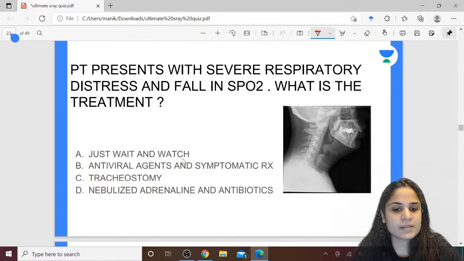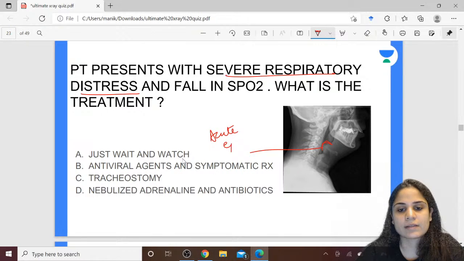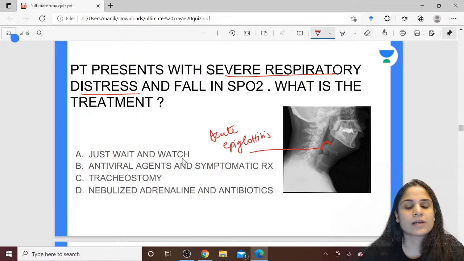Okay, so Rajadeepan is saying nebulized adrenaline and antibiotics. Any other answers? Manoj is also saying the same. Staphylococcus also the same. So what is your diagnosis? Yes, very good. Severe respiratory distress is happening and you can see the thumb sign in the X-ray. So this is nothing but acute epiglottitis. Acute epiglottitis. Okay, and what is the treatment of acute epiglottitis?